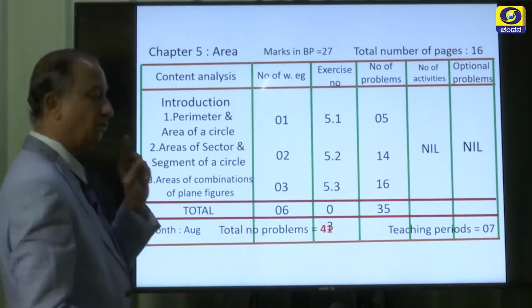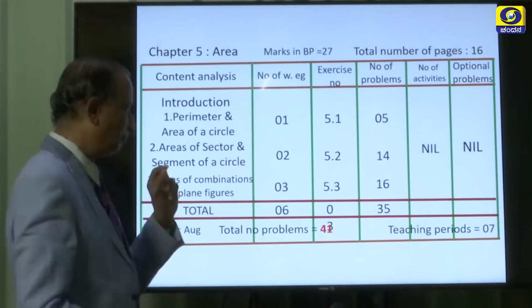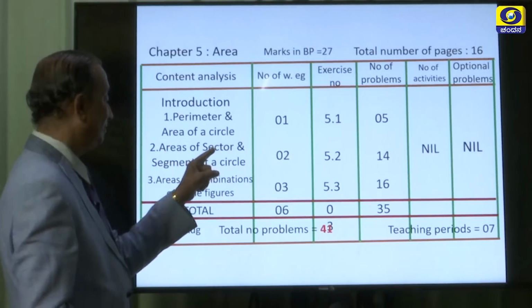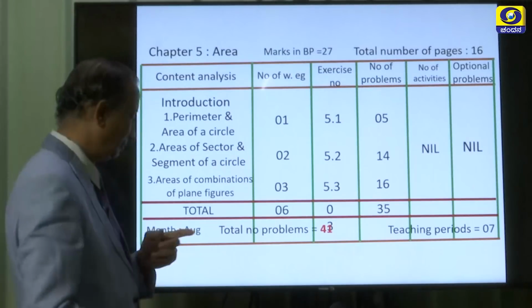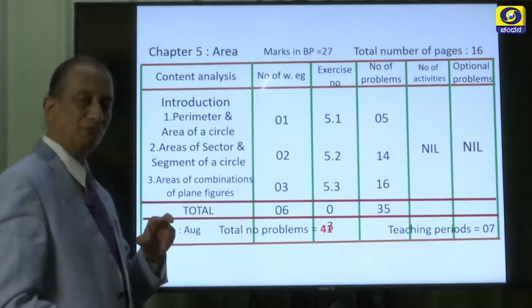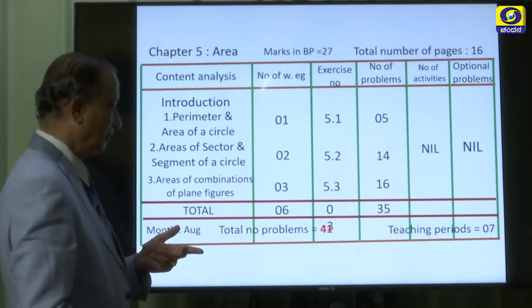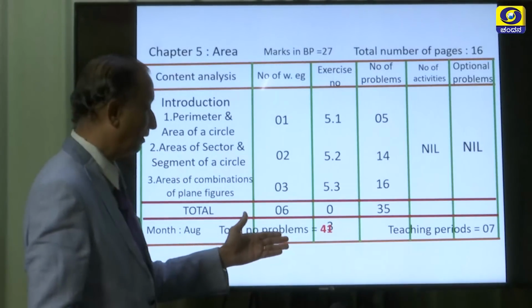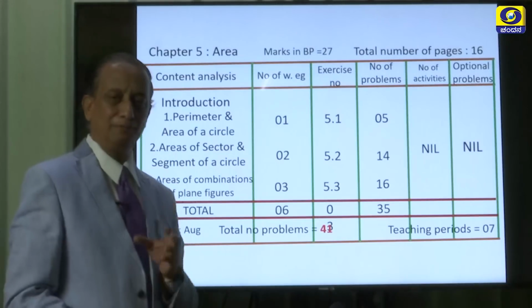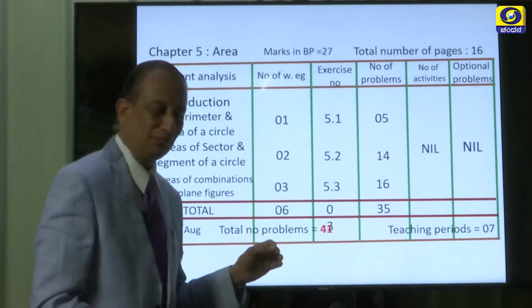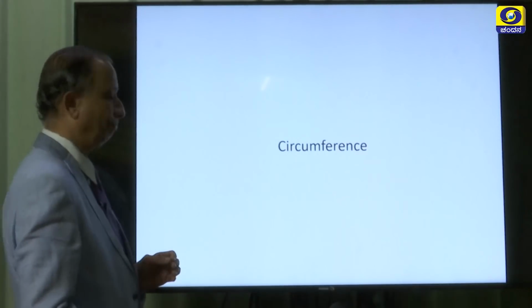Here we are going to mainly discuss two important concepts, that is sector and segment of a circle, their related formulas, and then the combination of those two figures. Altogether there are about 41 excellent problems. Let us try to understand one by one.